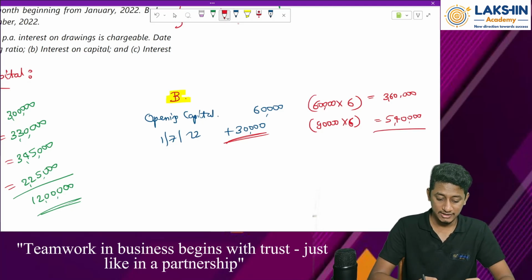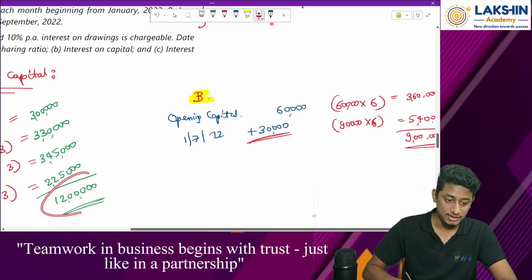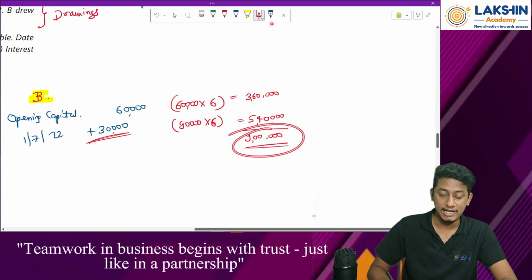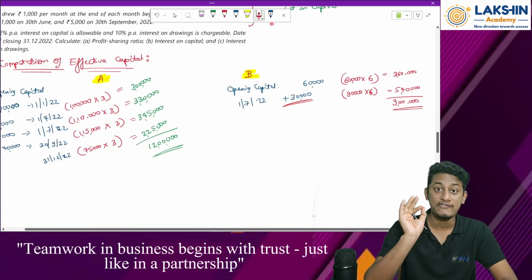Total will be 3,60,000 plus 540. That will be 9 lakh. 9 lakh rupees is the closing balance of capital. Okay. Now whatever values you have got, that is 12 lakh and over here 9 lakh, is called as what? Is called as effective capital.